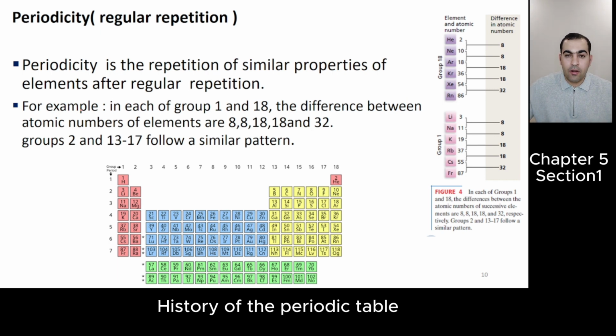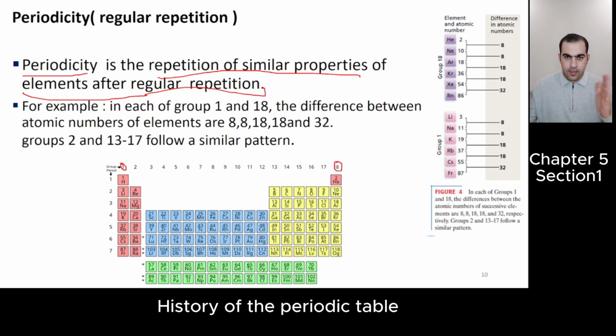Periodicity, regular repetition. Periodicity is the repetition of similar properties of elements after regular intervals. Look, this is the periodic table. Look at group 1 and group 18.